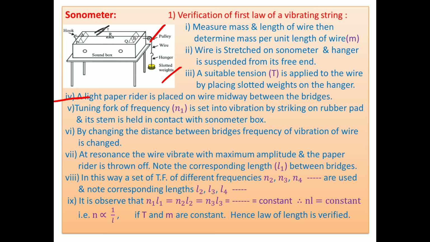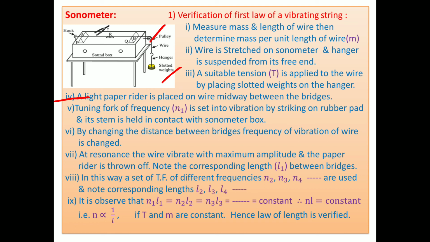Then take a tuning fork of frequency N1; a set of five tuning forks is given, or four, whatever it may be. The tuning fork is set into vibration by striking it on the rubber pad and its stem is held in contact with the sonometer box.